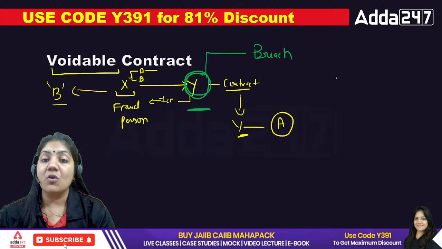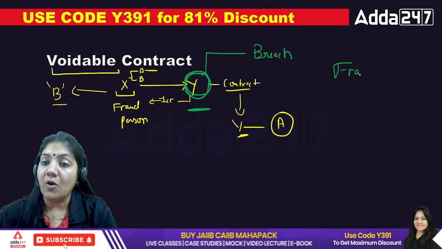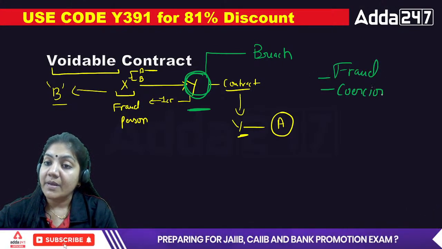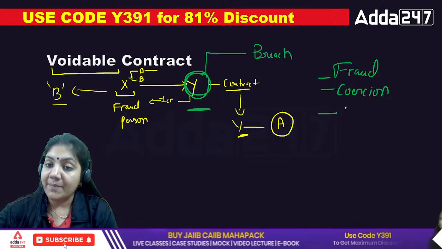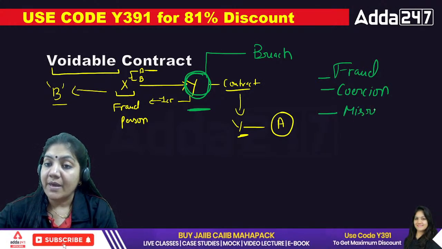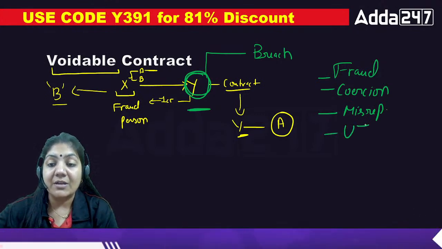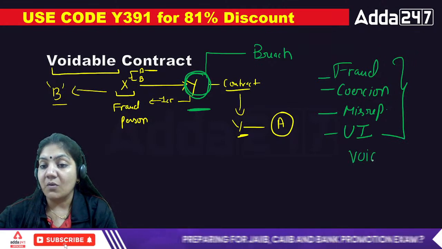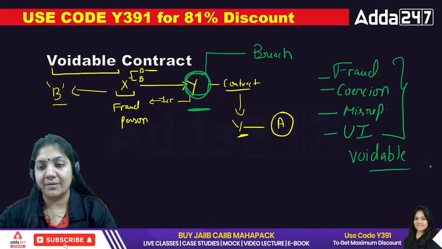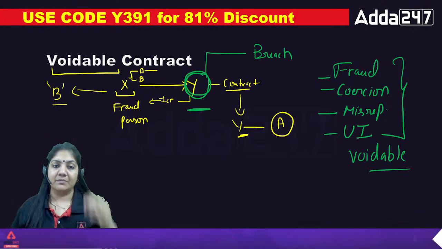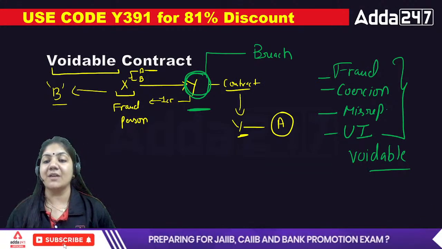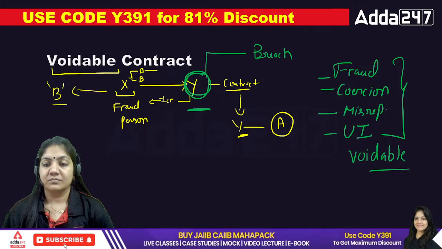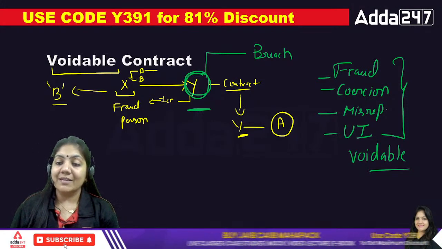So if any contract is done by fraud, if any contract is done by coercion, if any contract is done by misrepresentation, and if any contract is done by undue influence, in all these four cases, the contract will be a voidable contract. That's it. Yes, any doubt? Voidable contract, any doubt, class?